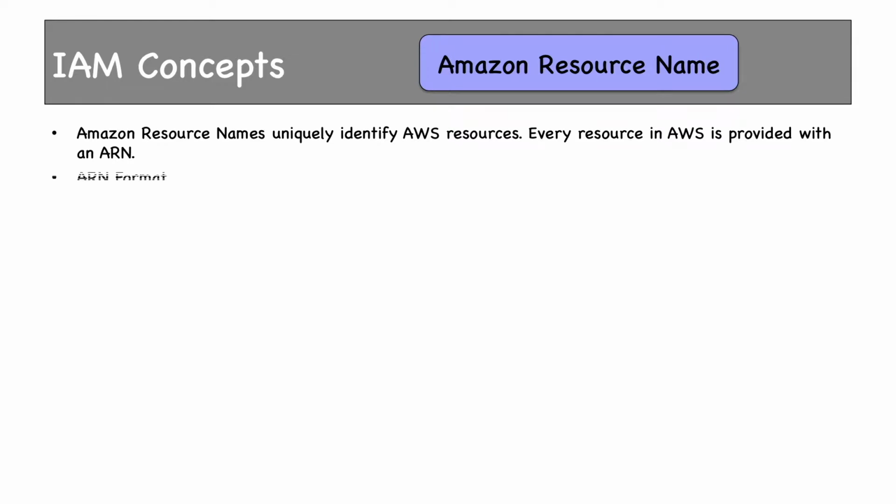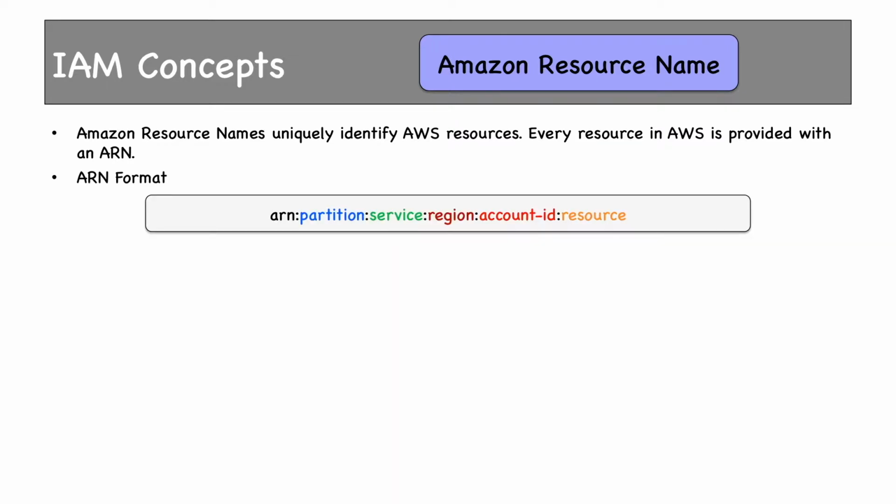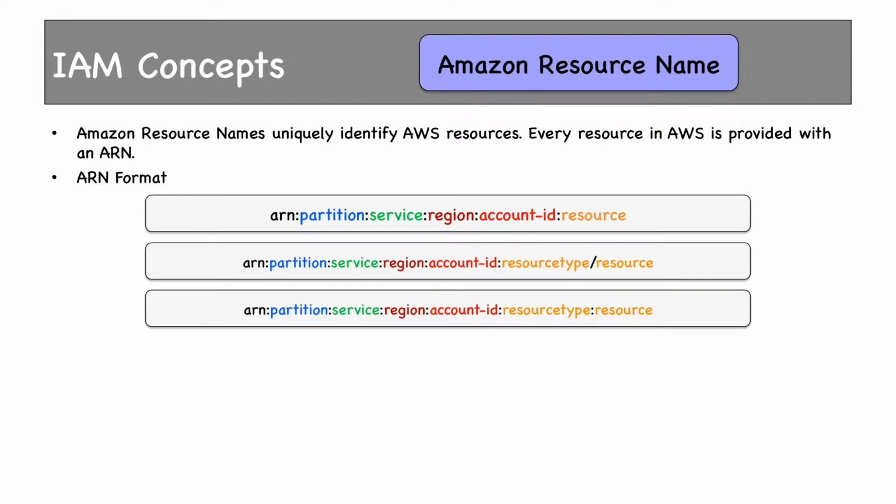Let's look at the ARN format. This is the syntax of ARN. Don't get scared, I will describe each and every portion of it. These are the other ways to describe a resource using ARN. This is the keyword and it will always be there at the beginning of the ARN. It is a constant and will never change.